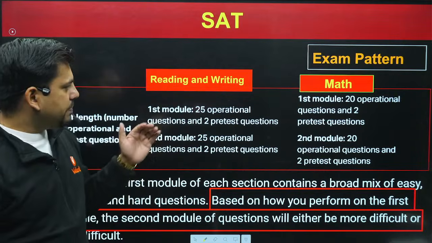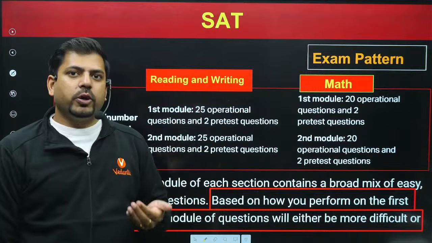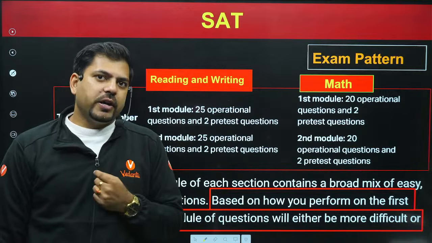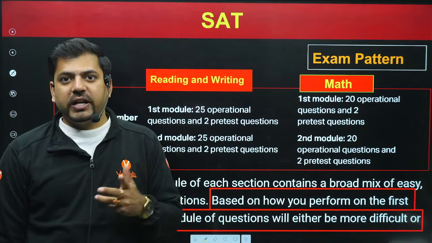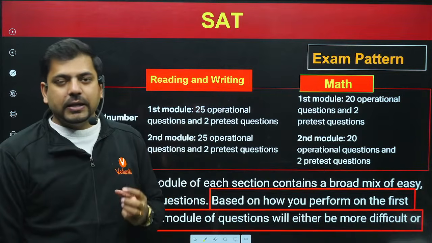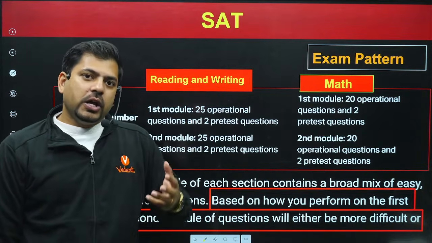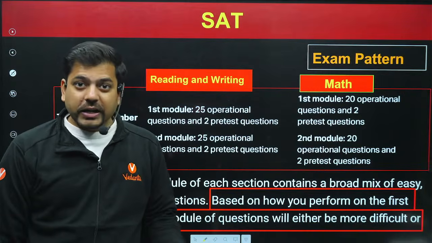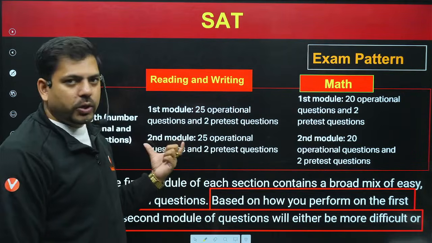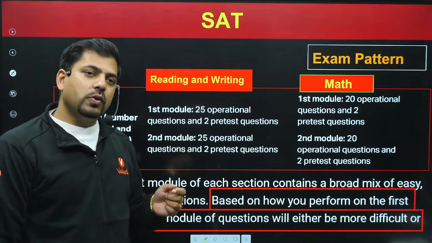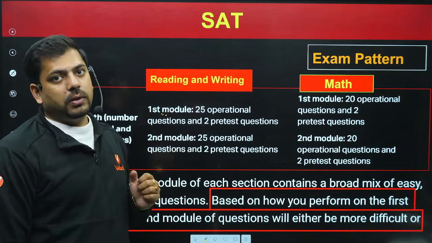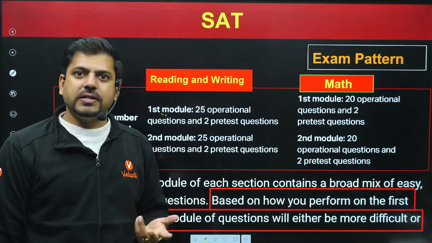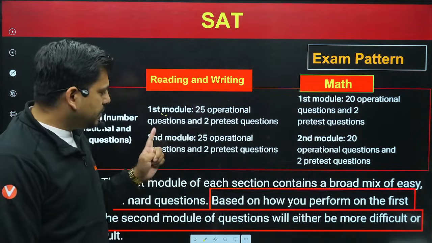Say for example, you have been given this module 1, and let's suppose this module 1 is of 100 marks. Now out of 100 marks, if you have scored somewhere around 90 marks or 95, the system, the computer will understand that okay, you are an intelligent person, and hence you are finding this examination paper pretty easy. That's why you are able to score 95. So the second module which would be coming in front of you would be tougher than the first module, because they know that the questions they had given you in the first module were very easy, and that's why you were able to score 95.